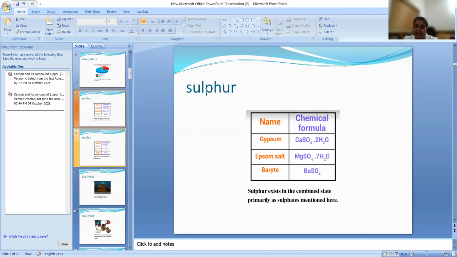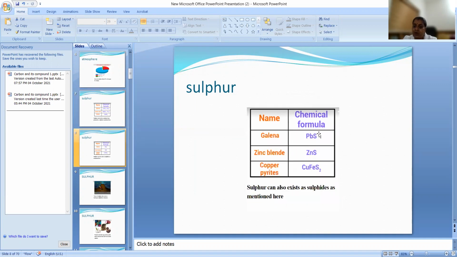And then sulfur, how it is existing? It will be existing as sulfate. SO4 is sulfate. Okay, like calcium sulfate, 2H2O is gypsum. Epsom salt is magnesium sulfate. Very important. Gypsum and Epsom salt, you have to learn the formula. Okay, calcium sulfate, 2H2O, magnesium sulfate, 7H2O, and barite, barium sulfate, BaSO4. So these all are the form in which sulfur exists as sulfates. Okay, and it is also existing as sulfide, lead sulfide, galena, zinc blende, ZnS, copper pyrite, CuFeS2.